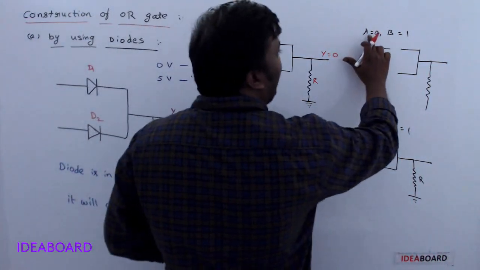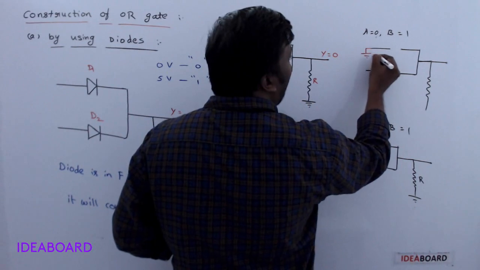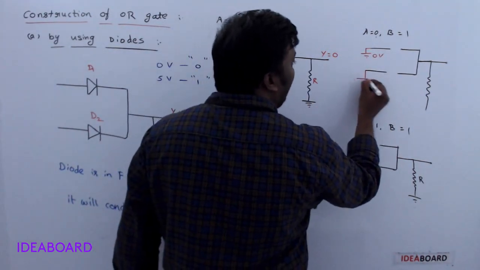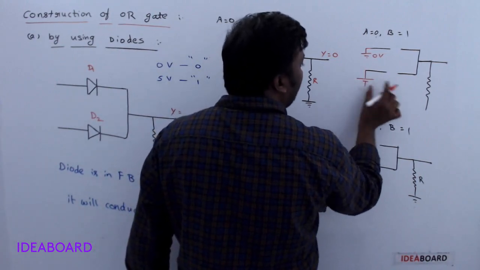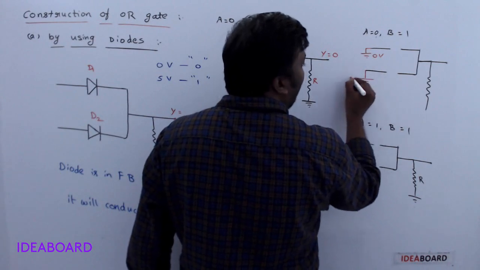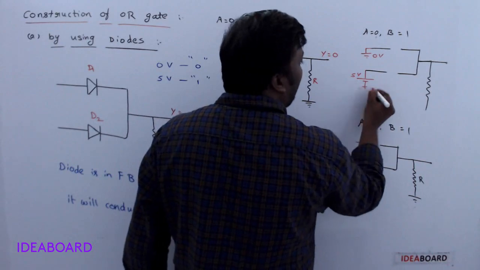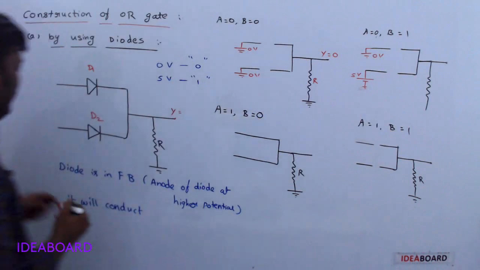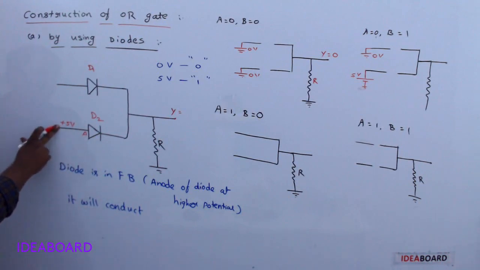Understand? Second one, A is 0 means here it is connected again to ground. B is 1. B is 1 means here it is connected to a battery. Okay, here what is the voltage? Plus 5 volt. Negative is connected again to earthing. So whenever you connect a 5 volt, here it is 5 volt. Now the anode is at higher potential or not?